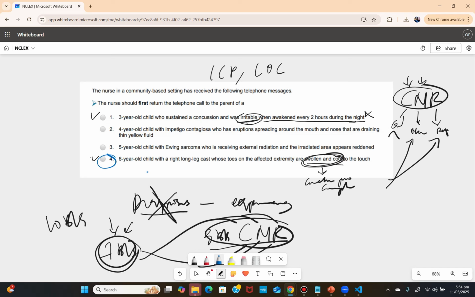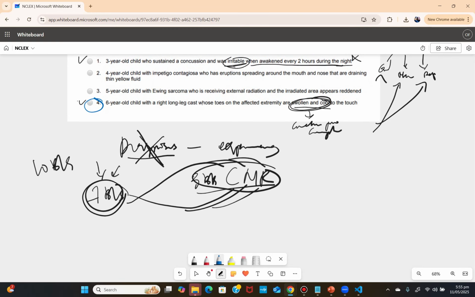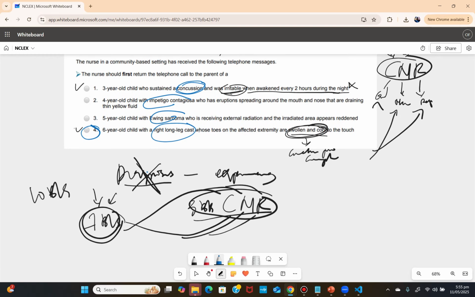Now, there's another secret or bonus I'm going to leave you with. When you are trying to prioritize, you are not really prioritizing your knowledge of the condition, right? You are prioritizing the body system that is affected. Now, this is a neurological complication, concussion. Since I know it's a neurological condition, I'm thinking about complications.